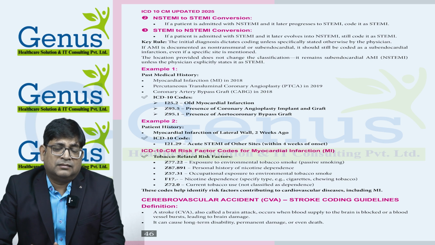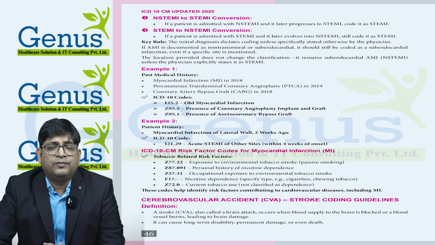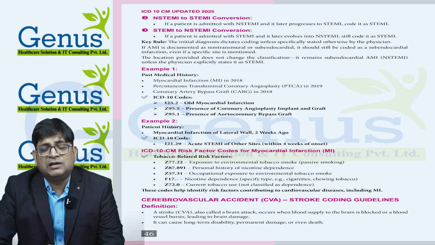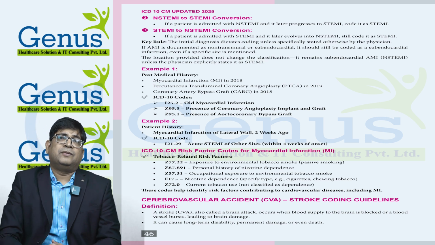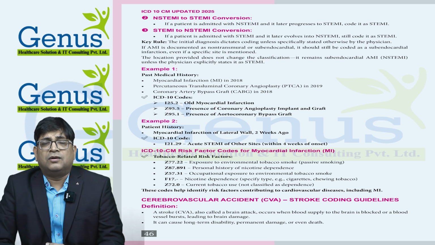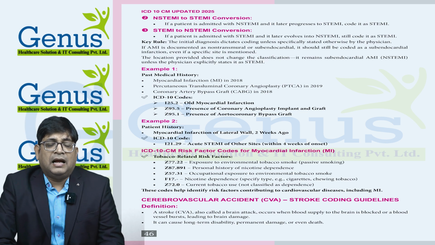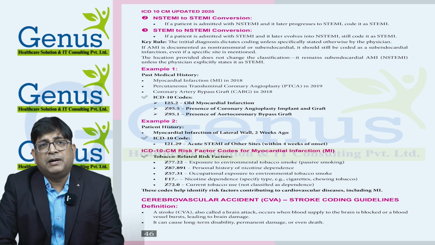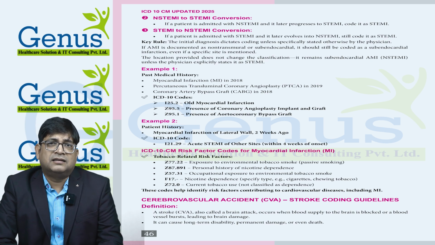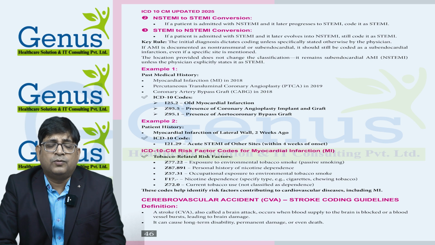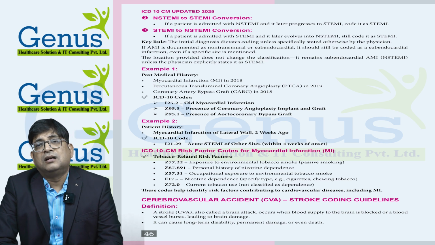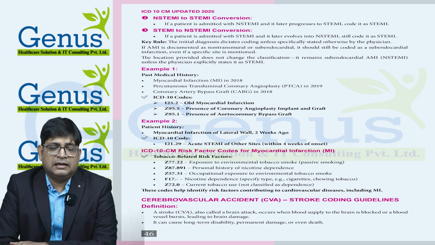We also need to be aware of the time frame of 4 weeks, and if the duration is more than 4 weeks, then we have the I-25.2 code, which is for old infarction. And one more thing to remember: if a patient gets one infarction and a second infarction within the 4 weeks, then we need to provide a subsequent infarction code for the second infarction. But the first code we will use for the acute condition.